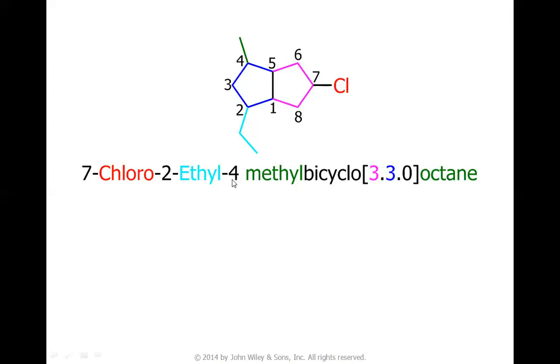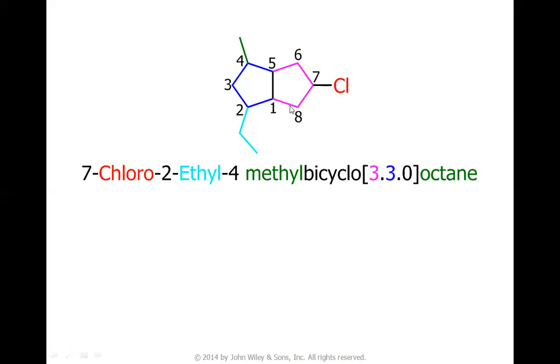And now just consider the substituents' alphabetical order and write it. For example, C for chloro, E for ethyl, M for methyl. C comes prior to E comes prior to M. So it must be 7 chloro, 2 ethyl, 4 methyl, bicyclo because of bicyclic compound, and 330 octane.